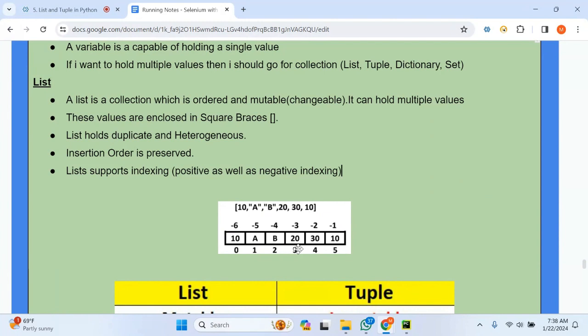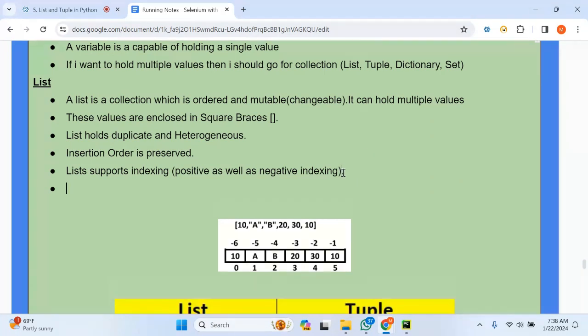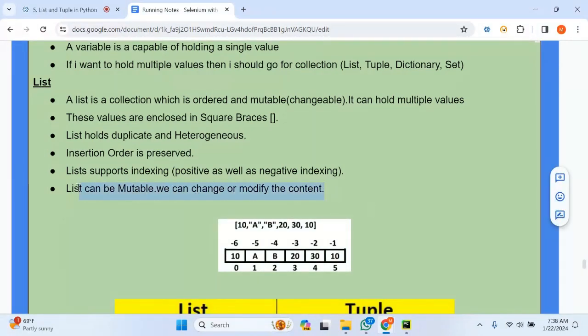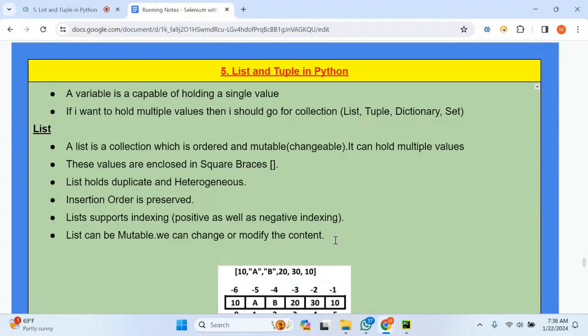Another important point, once we create a list, it can be changeable. A list is mutable, that is, we can change or modify the content. It is a very important point. All these points which I discussed right now will be understood based on some examples. Let us take one example so that you can understand better.